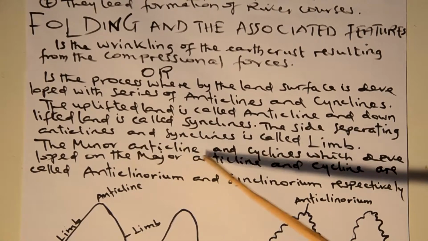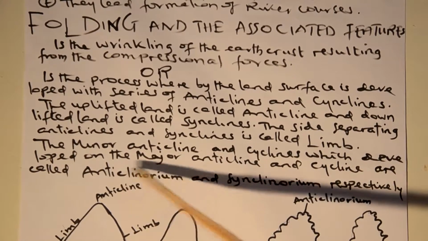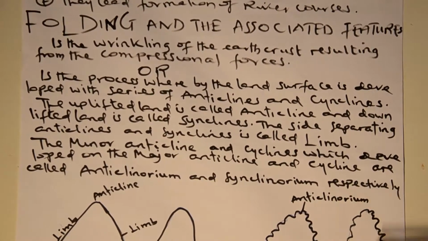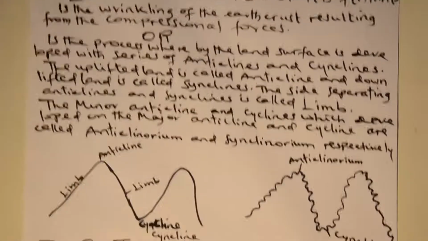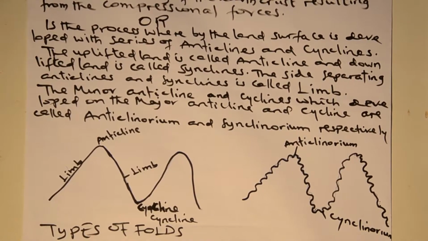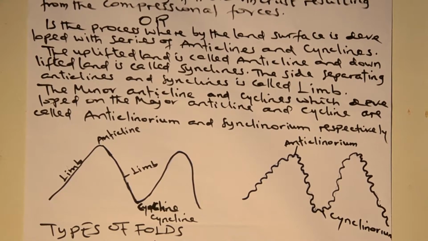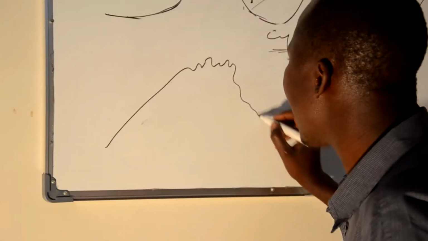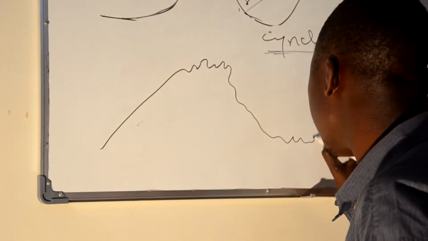The minor anticlines and synclines which develop on the major anticline and syncline are called anticromias and syncromias respectively. Dear students, wherever the movement of this landmass takes place, it can cause the formation of small landforms on the anticline and on the syncline.